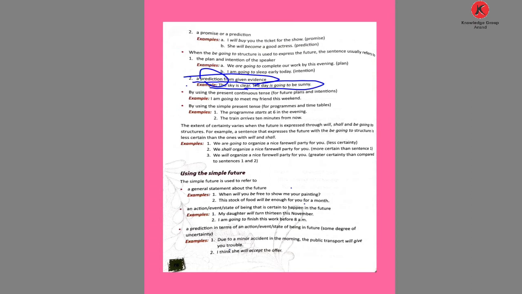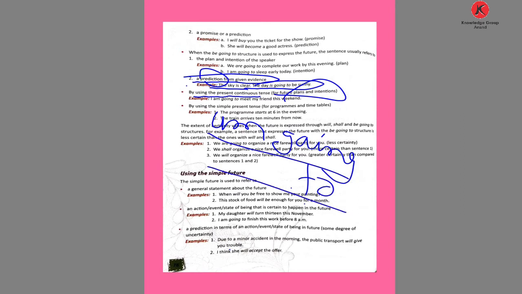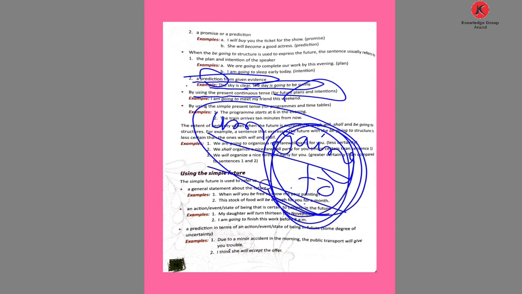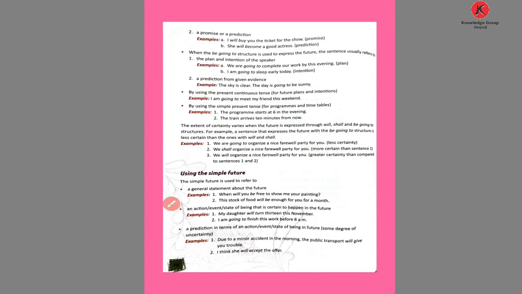That is the prediction. By using the present continuous tense, am with going to, we show future plans or intentions. Keep in your mind this word, going to, indicates the future. I am going to meet my friends this weekend, showing future events.